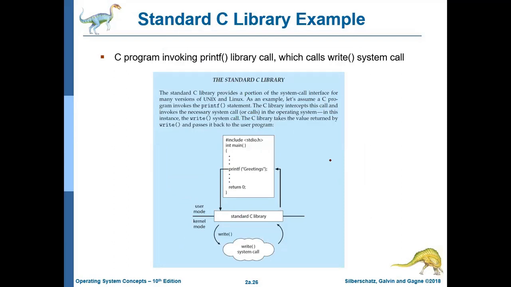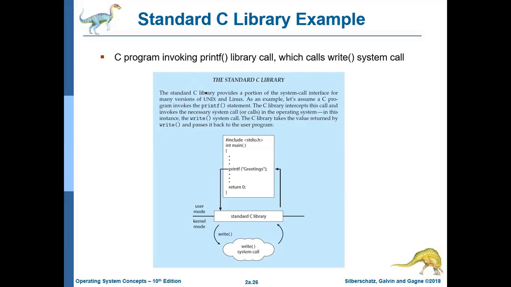Now we will discuss an example of how your C program calls a system call and how the system deals with it. Like in the previous two or three slides, I was discussing the printf command you use in C language, which calls some system call inside the operating system. How does it work?